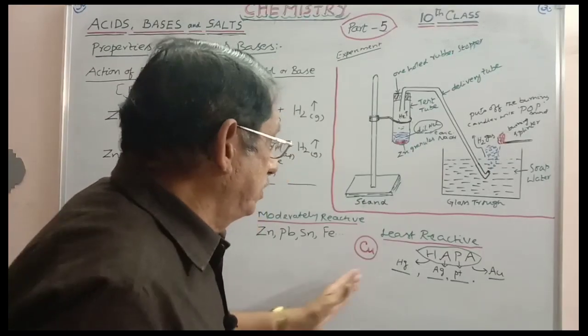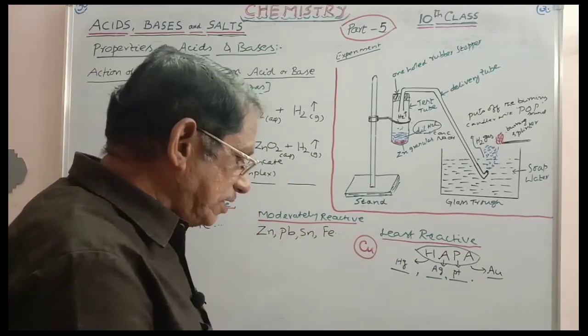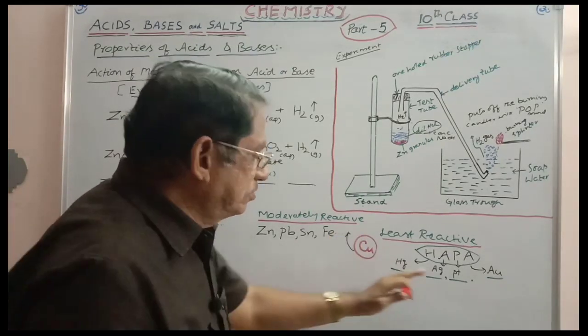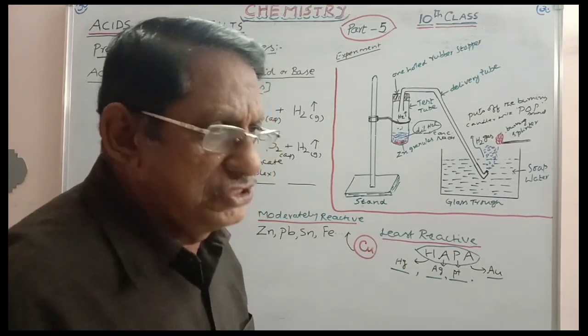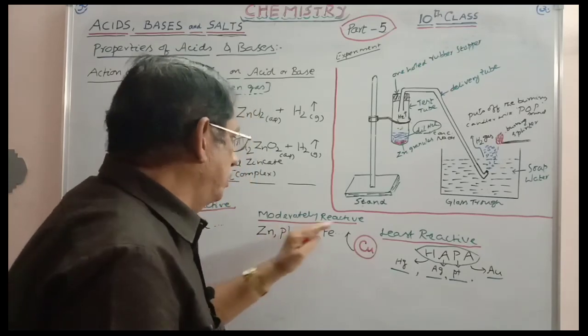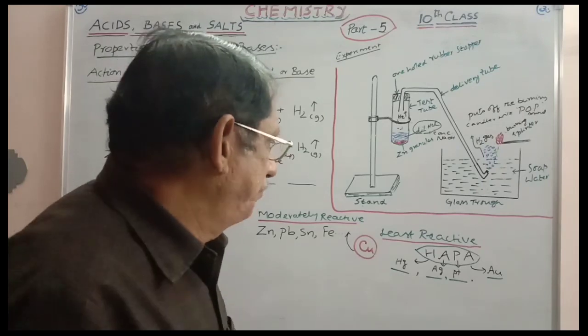Sometimes copper will be included in the least reactive category, and sometimes it will be included in the moderately reactive category, basing on the type of reaction existing there. At present, we can take it in moderately reactive, depending on the extraction of metals.